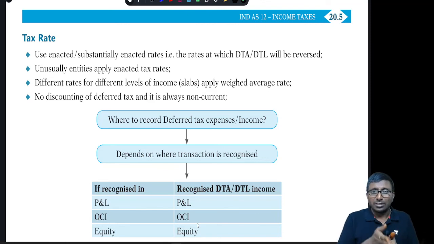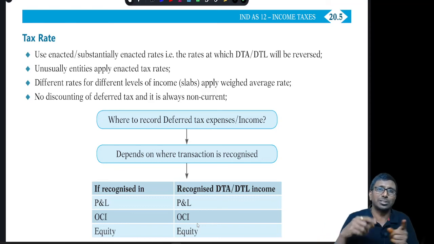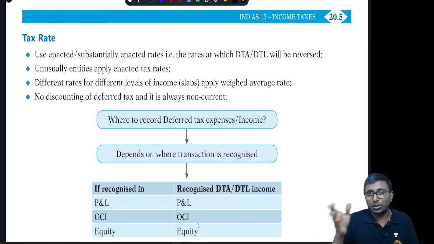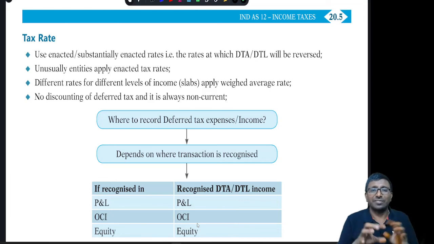See, in the balance sheet approach, we always look at everything in the future. What future economic benefits will come, settlement in the future, everything is with respect to the future. That's why the enacted tax rate applicable for the next year is supposed to be considered, not the current year. If you have different slabs, but in India for companies no slab is applicable, but if you have slabs like up to a particular income, a particular rate, then you are supposed to apply the weighted average rate.